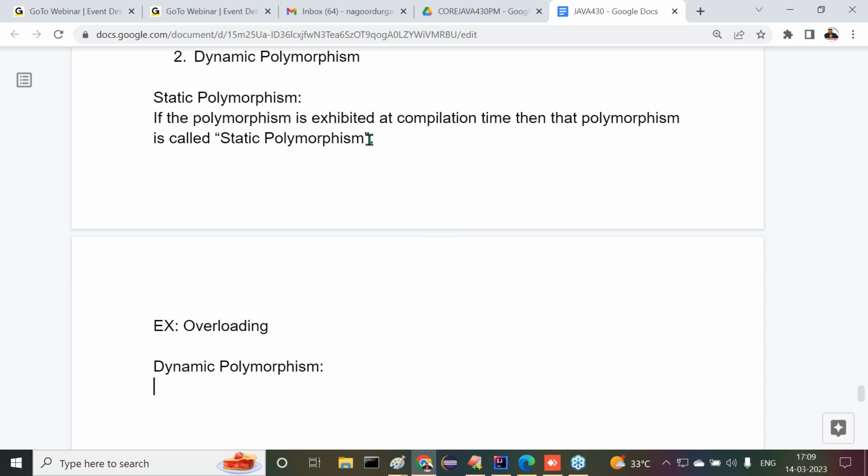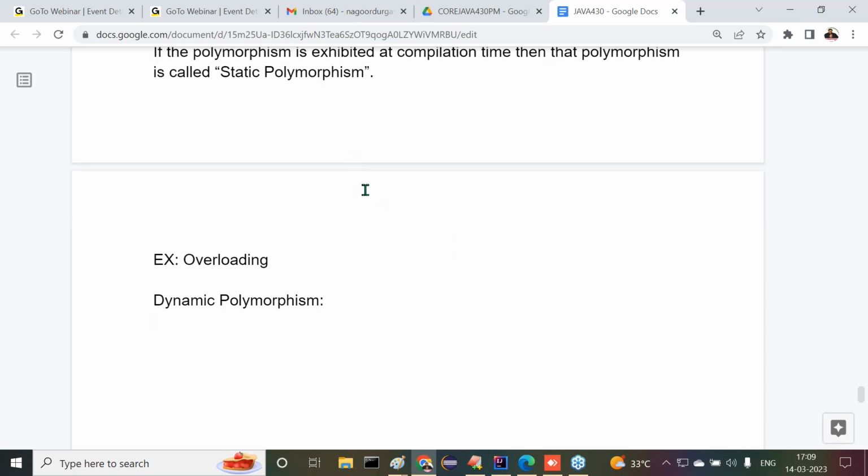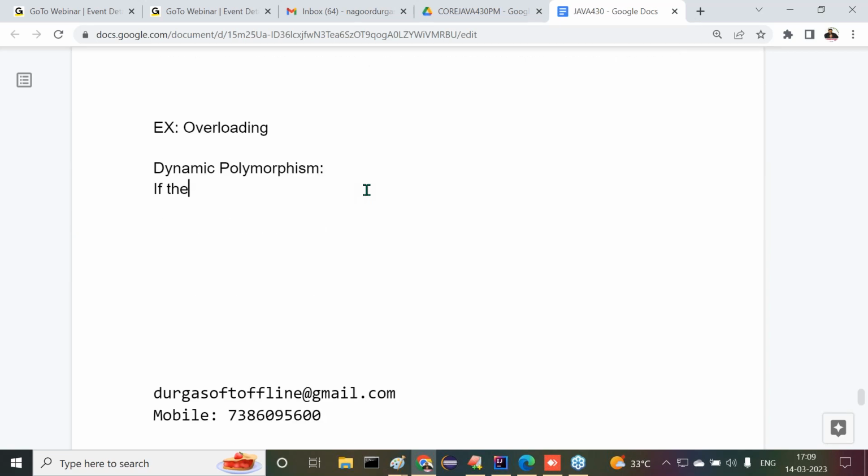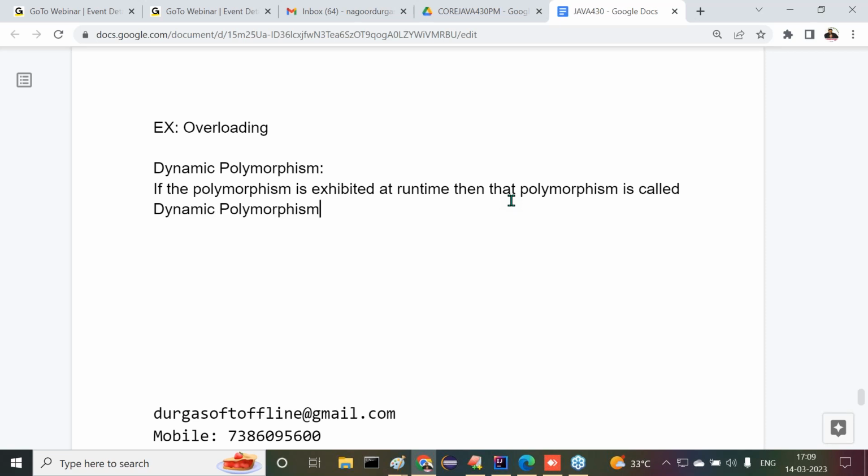Next is dynamic polymorphism. What is the meaning of dynamic polymorphism? Exactly the similar definition: if the polymorphism is exhibited at runtime, not at compilation time, then that polymorphism is called dynamic polymorphism. All of you get my point? The example for dynamic polymorphism is overriding.